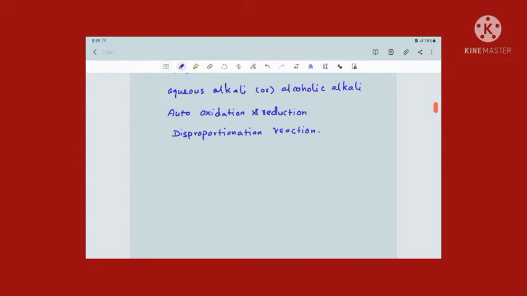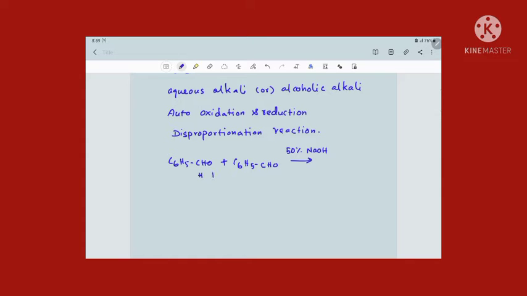Now let us see an example of Cannizzaro reaction, which is followed by benzaldehyde. Benzaldehyde has formula C6H5CHO. When two benzaldehyde molecules, C6H5CHO, react in presence of aqueous alkali, that is 50% NaOH, it is a redox type of reaction: one compound undergoes oxidation, another undergoes reduction. Let us assume the first compound undergoes reduction and the second undergoes oxidation.